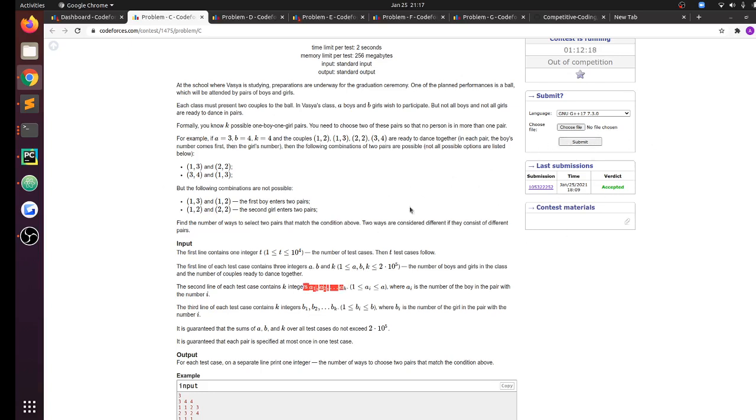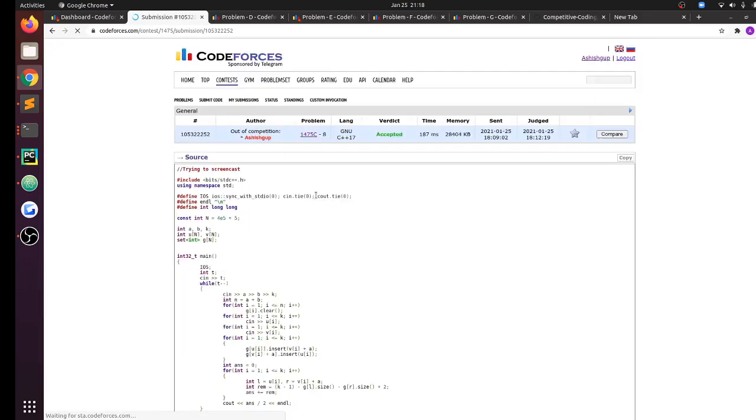So what I did was I removed the edges, like for all of the edges that are connected to the ith boy on the left hand side, if I remove all of those edges, and similarly for the bith girl on the right hand side, if I remove all of her edges, then the remaining edges would be the valid number of edges that I can take for this particular edge.